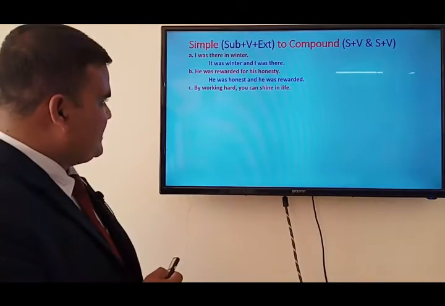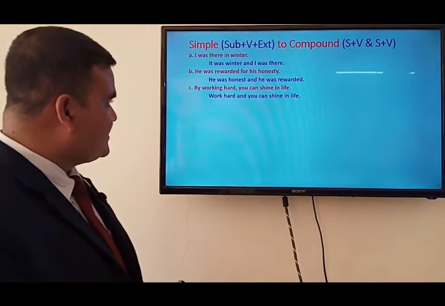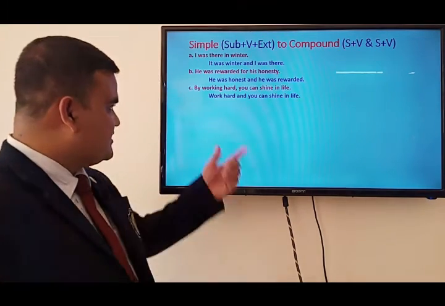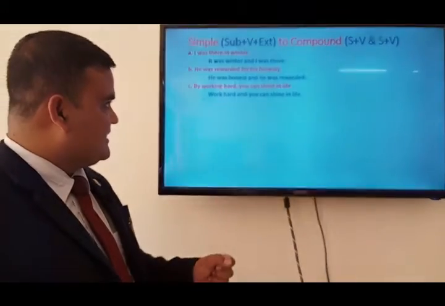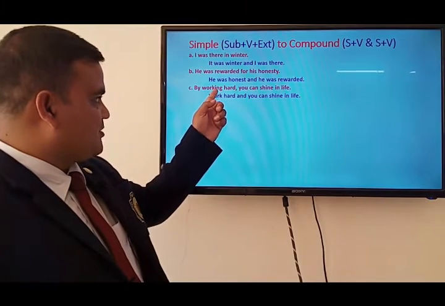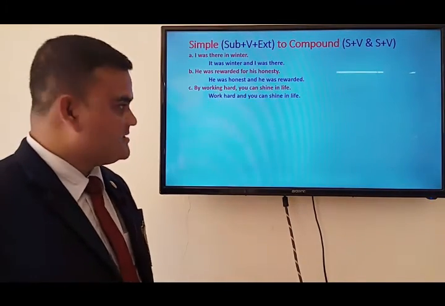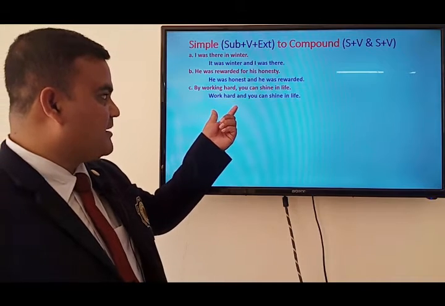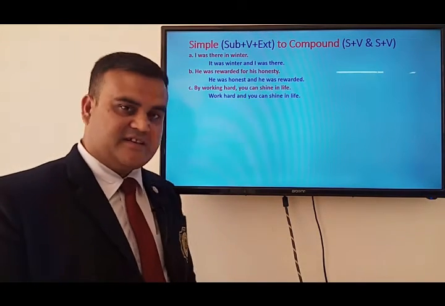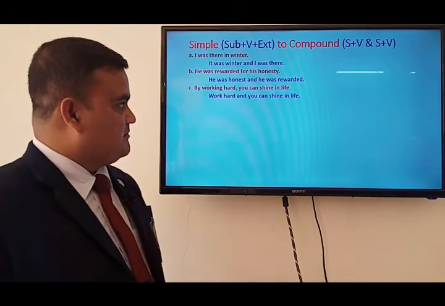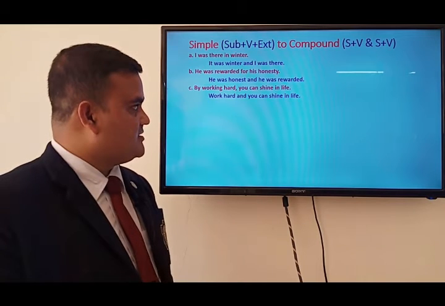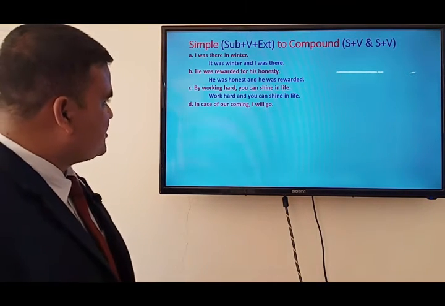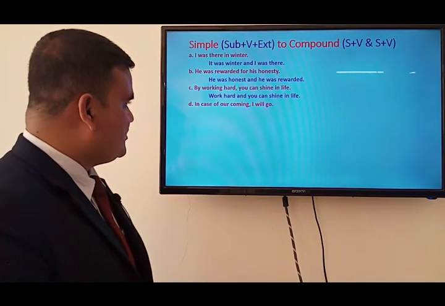So we can write it in this way: work hard and you can shine in life. Work hard is a new clause following the non-finite or participle in the phrase. We have made it into a clause, work hard, in imperative mode, and you can shine in life. The mentioned principal clause is remaining unchanged. Next example, in case of our coming, I will go.